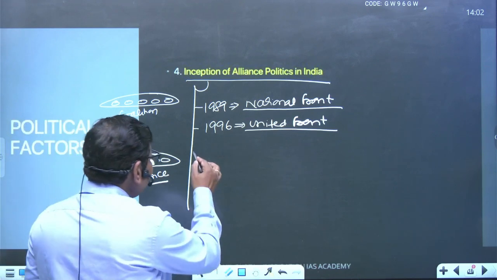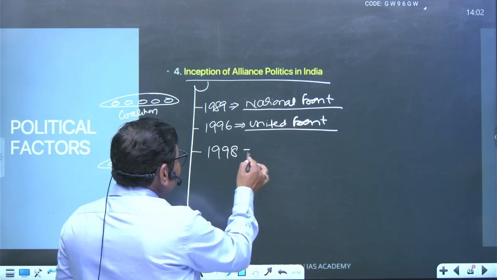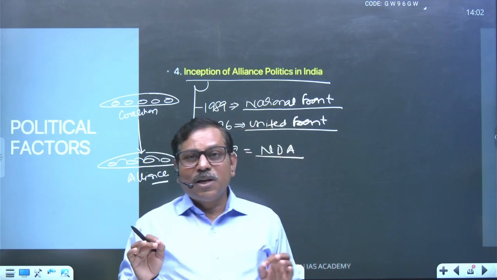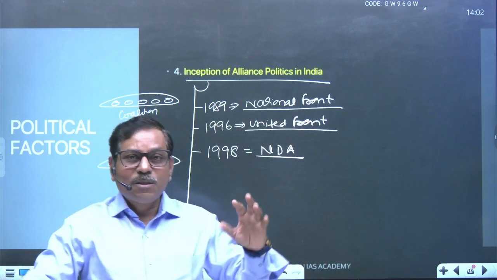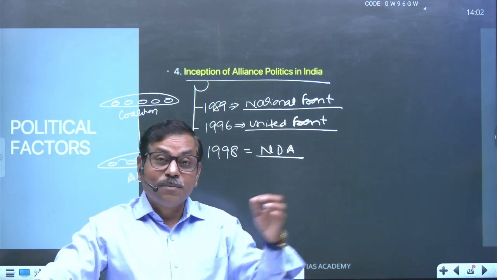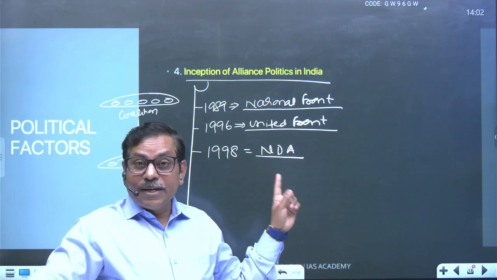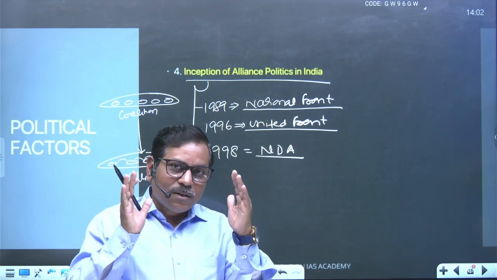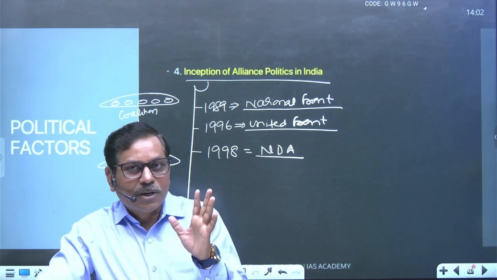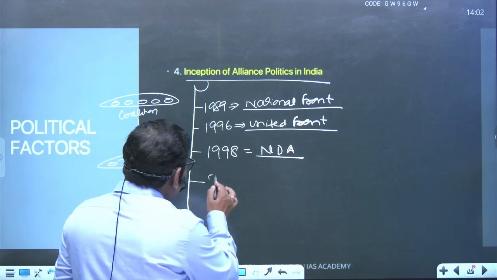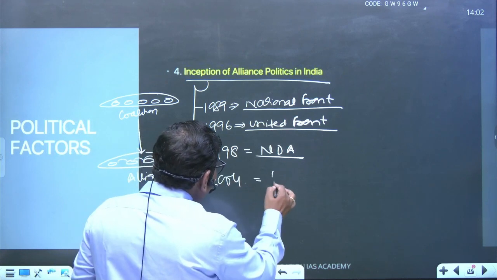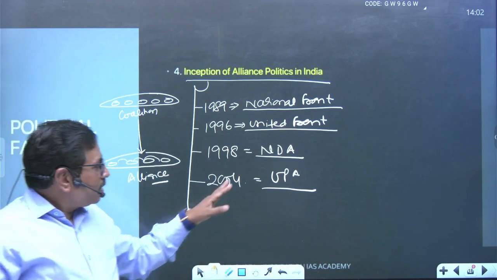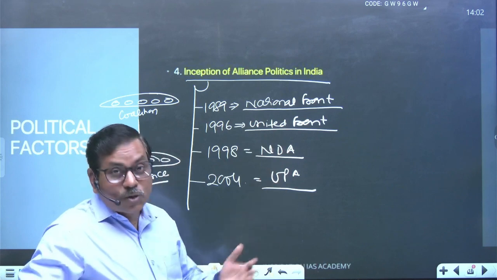But a very important area, in 1998 one alliance came into being, what is called the National Democratic Alliance, and the effort of Atal Bihari Vajpayee ji has made alliance politics a sustainable phenomenon in the Indian political system. This was a great experiment, great maturity among the political parties to associate with a common ideology for good governance, right? And later on, in the Manmohan Singh regime in 2004, the UPA alliance came into being. United Progressive Alliance is there, and this NDA and UPA still continue.